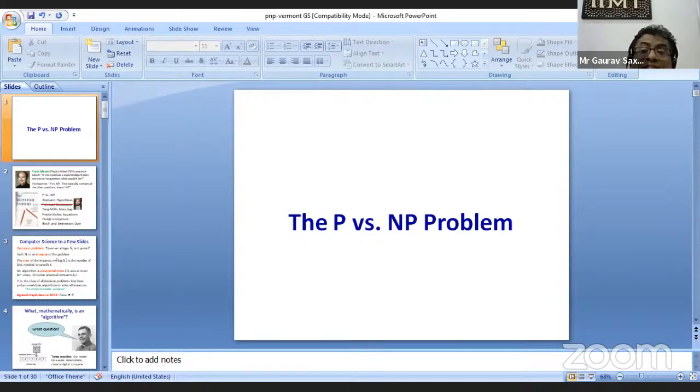Even though Agrawal-Kayal-Saxena have given a polynomial time algorithm for primality, people still think that P is not the same as NP. Now, interestingly, if you look at this complexity zoo diagram, there is a set of problems called NP complete problems. What is an NP complete problem? NP complete problems are NP hard problems which are also in NP. If any NP hard problem can be solved efficiently, then all problems in NP can be solved efficiently. And those problems which are NP hard and also in NP are called NP complete problems.